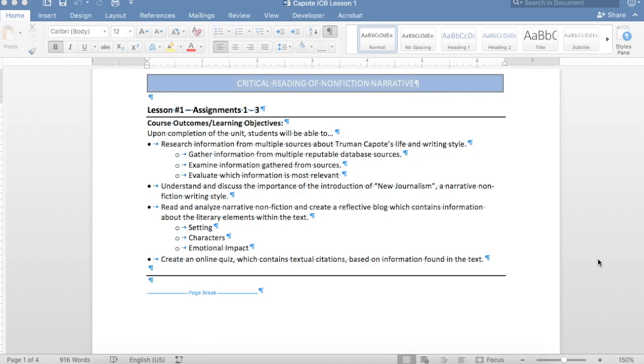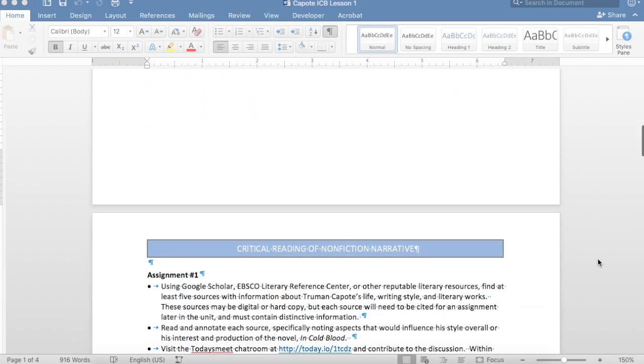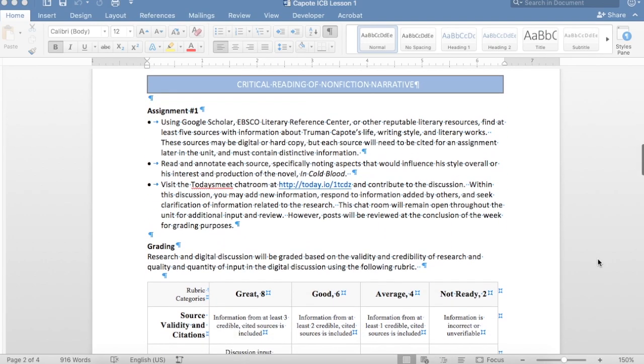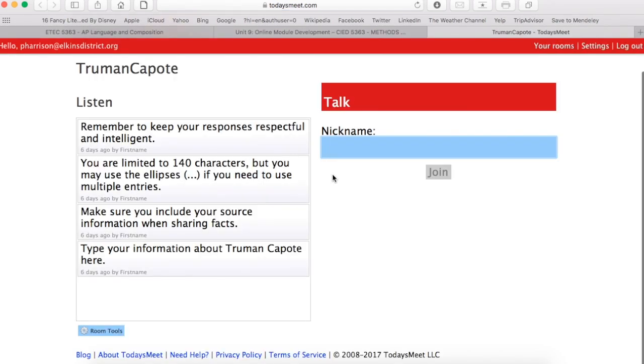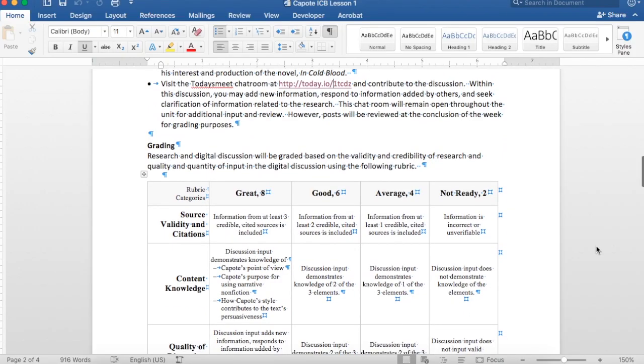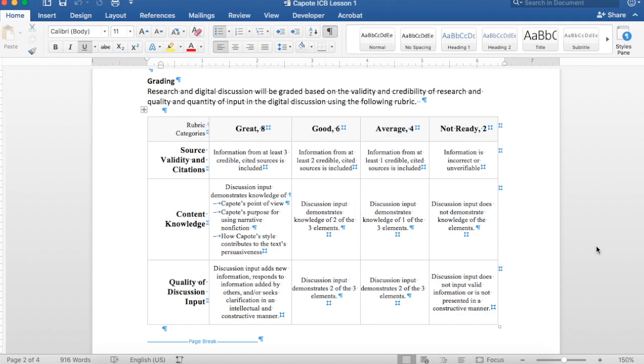Each one will begin with the course outcomes and learning objectives. For this first one, the students will focus a great deal on research. They will use reputable sources to gather information on Truman Capote and his writing style. Once that is complete, they will visit a TodaysMeet digital forum to discuss this topic. The assessment criteria for this activity are included in the rubric. Assessment will focus on the validity of their sources, content knowledge, and the quality of the input of discussion.